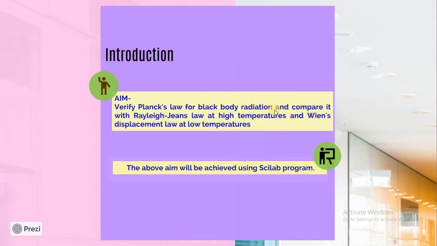First, the introduction, or aim. Our aim will be to verify Planck's law for black body radiation and compare it with Rayleigh-Jeans law at high temperatures and Wien displacement law at low temperatures. And this aim will be achieved using a Scilab program.